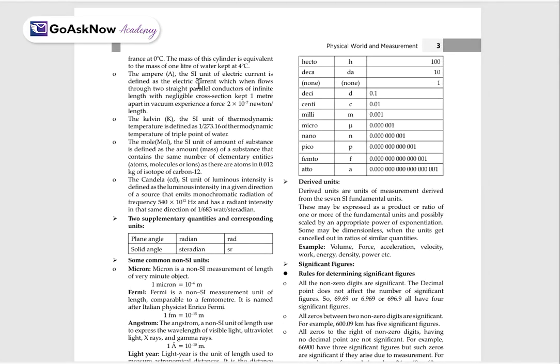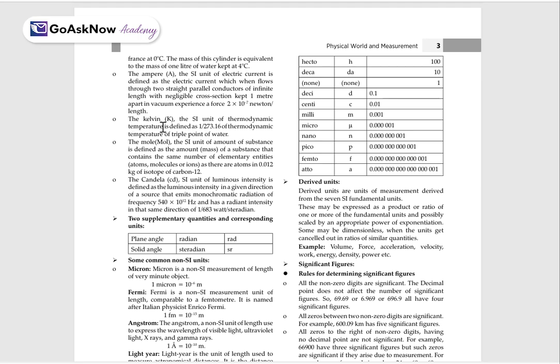Next, the ampere, A, the SI unit of electric current, is defined as the constant current which, when flowing through two straight parallel conductors of infinite length and negligible cross section kept 1 meter apart in vacuum, produces a force of 2 into 10 to the power minus 7 newton per meter length.